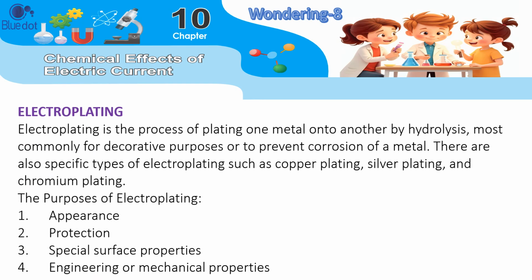Electroplating. Electroplating is the process of plating one metal onto another by hydrolysis, most commonly for decorative purposes or to prevent corrosion of a metal. There are also specific types of electroplating such as copper plating, silver plating, and chromium plating.